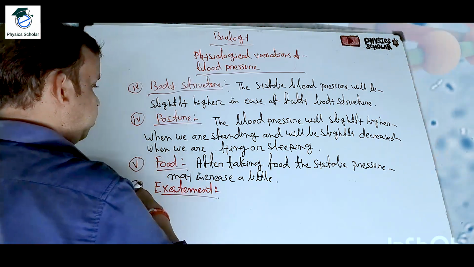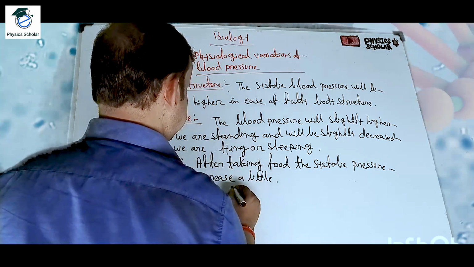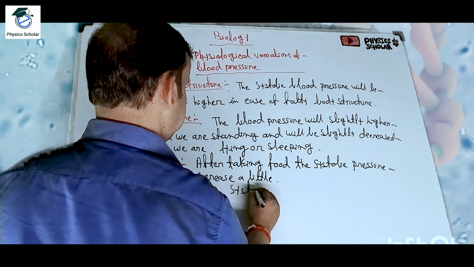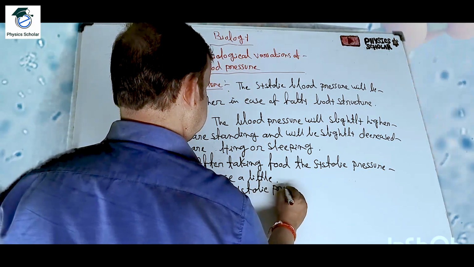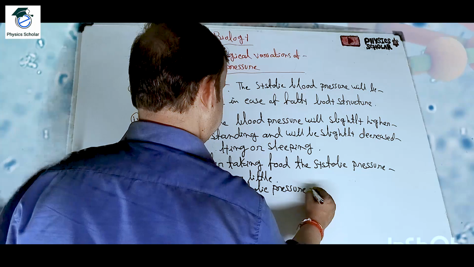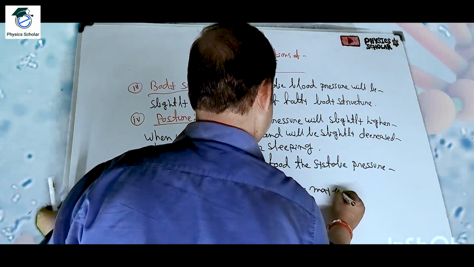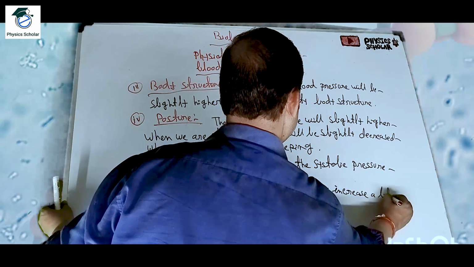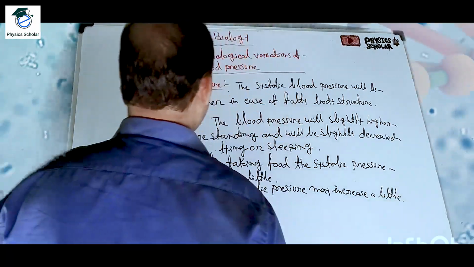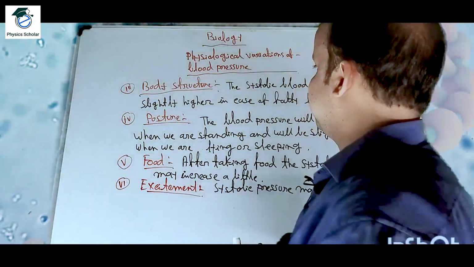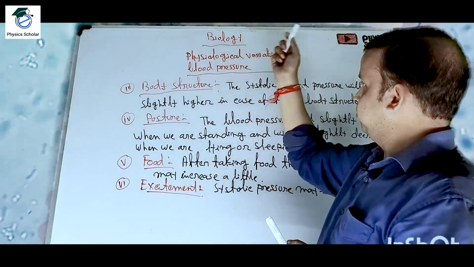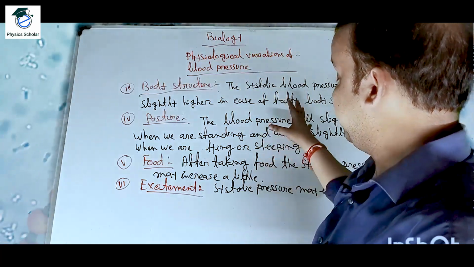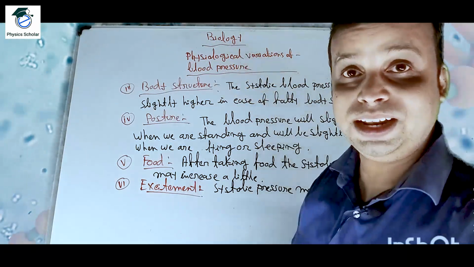Clear? In case of excitement, systolic pressure may increase a little. Clear? So basically these are the factors on which the physiological variations, or the factors on which the blood pressure depends.